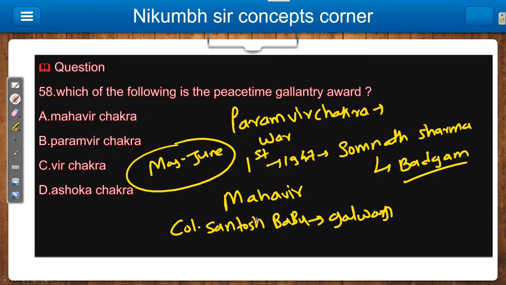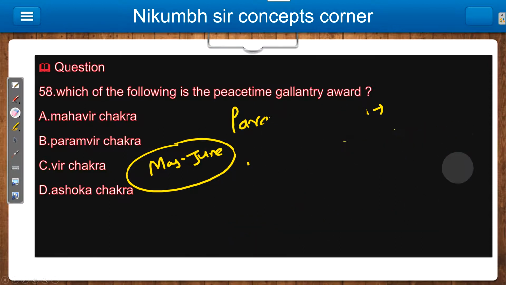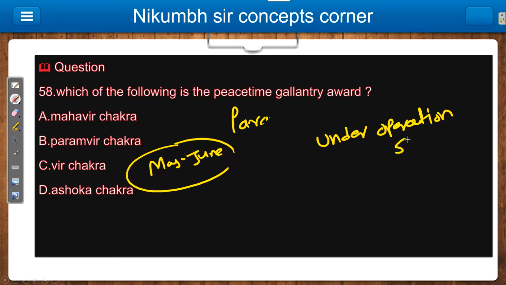In the Galwan Valley, Santosh Babu died. So for the Galwan Valley dispute, the Mahavir Chakra was given to Santosh Babu. Remember this compulsorily. Also in Ladakh, during the India-China dispute under Operation Snow. So for these two reasons, Santosh Babu got the award under Operation Snow.